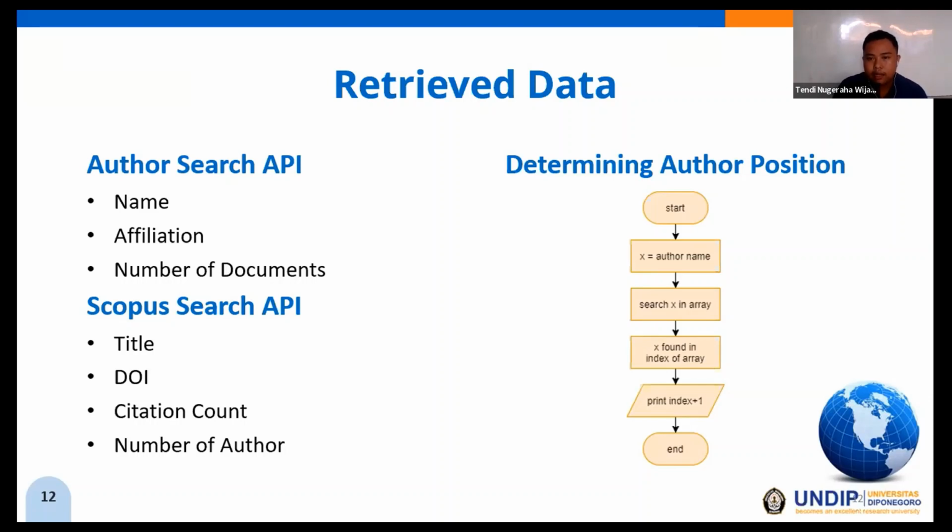Indexes in array always start at 0, so to determine the position, the formula 0 plus 1 is used. For example, if the author position is the first author in the research, in the array, the author position is at 0. So to display the position 1, the formula 0 plus 1 is used. And in the Scopus search API, the maximum number of authors that can be displayed is 100. So if the research has more than 100 authors, the author's position in the research cannot be determined. In this application, when the author's position cannot be determined, it will display NA.